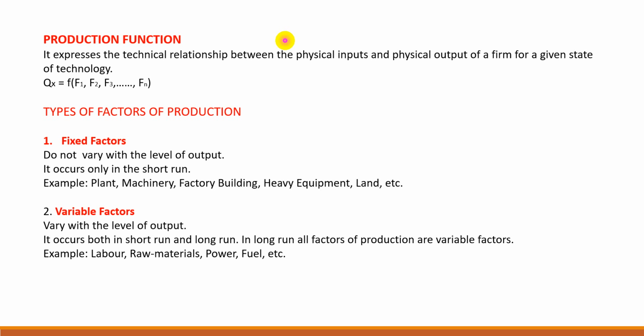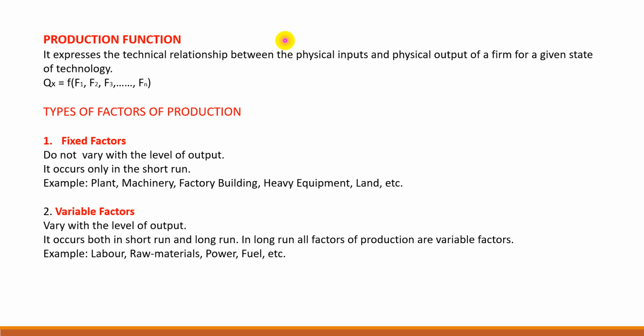Mathematically, production function can be expressed as Qx, means quantity of good X, that is the production, is equal to function of F1, that is the first factor of production, second factor of production F2, third factor of production F3, and so on up to Fn, that is the nth factor of production.